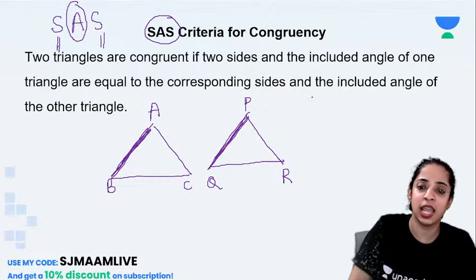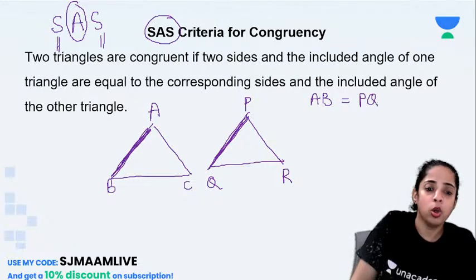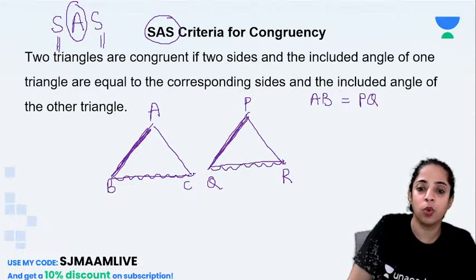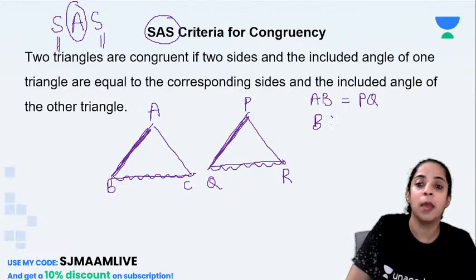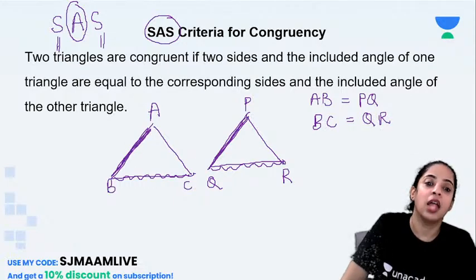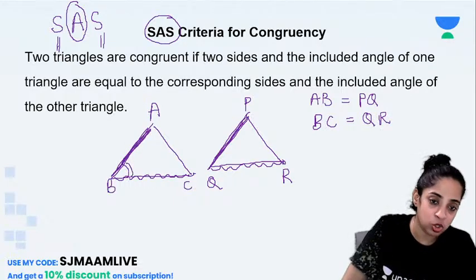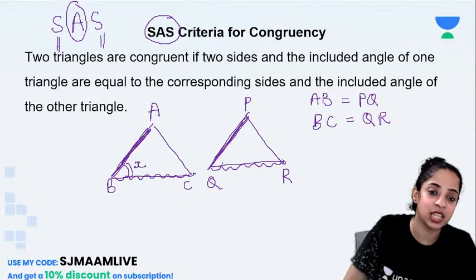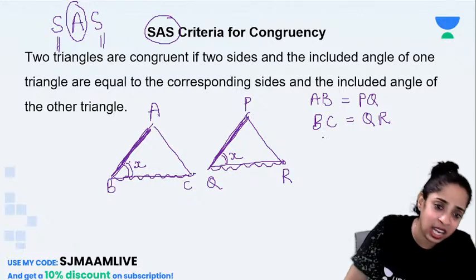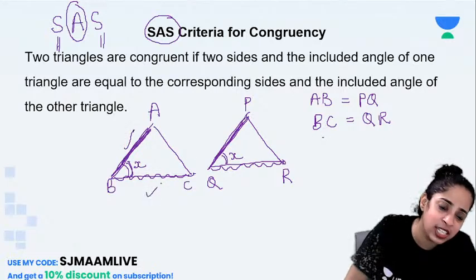So if I say AB is equal to PQ, and also BC is equal to QR, and also this angle, suppose this angle is X, so this angle will also be X. The angle is sandwiched between these two sides, isn't it?